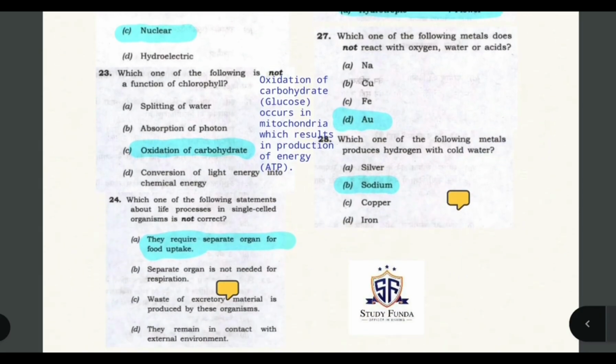Which one of the following is not a function of chlorophyll? So C would be the correct answer, oxidation of carbohydrate, which is a function of mitochondria and helps in production of energy, and it is also called the powerhouse of a cell. So for value addition we can see the three functions of chlorophyll: splitting of water, absorption of photon, and conversion of light energy into chemical energy. That's D, the main function of the chlorophyll.